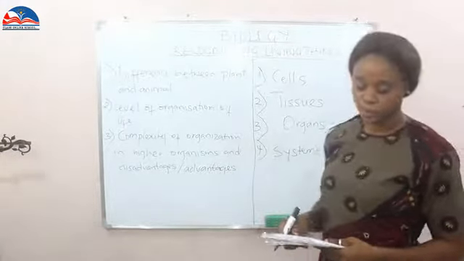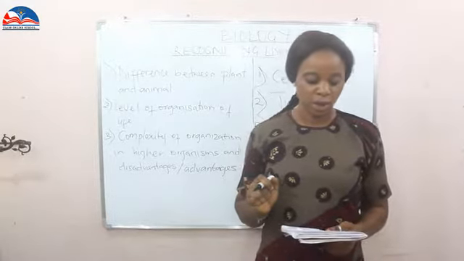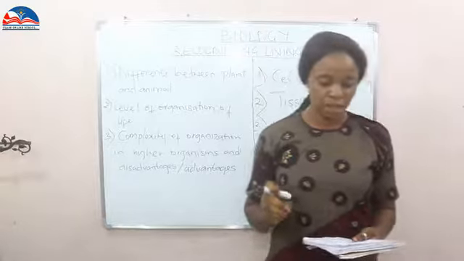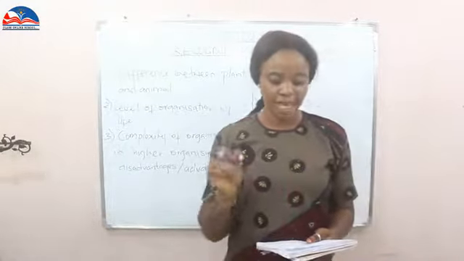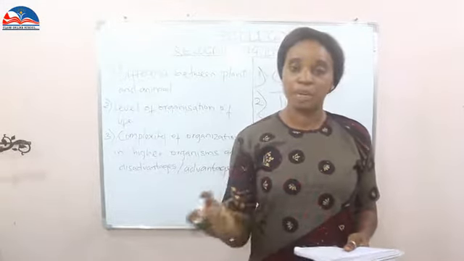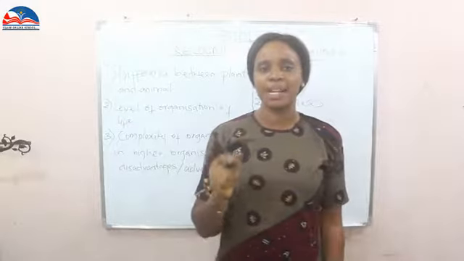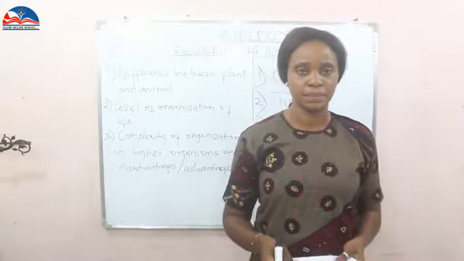Tissue. Tissue is a group of similar cells from the same origin that together carry out a specific function. Examples are blood, your nerve, and the bone. Examples of animals that exist as tissue are called hydras.